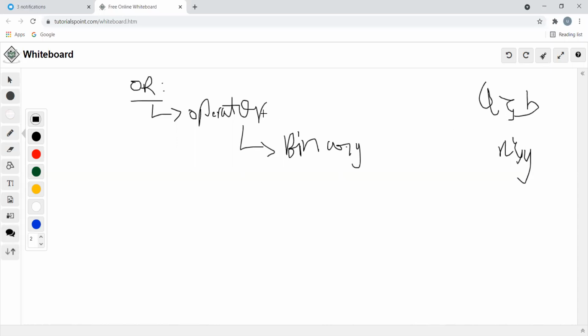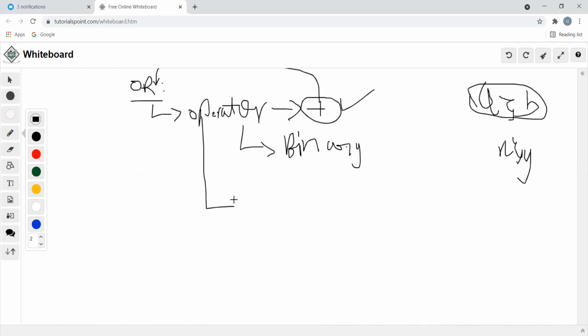Operator is a symbol. Which kind of operator is going to be used here, sir? Plus operator. In the sense, or is going to represent the addition kind of thing. We are going to use the symbol plus here. It is applied to two operands, hence it is called a binary operator.